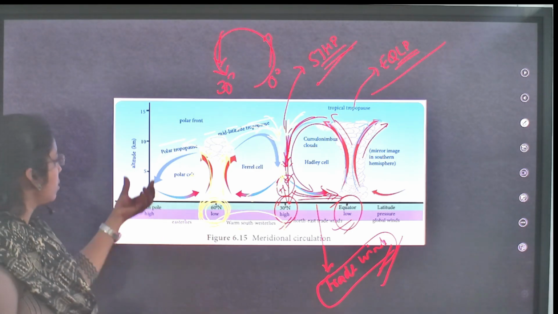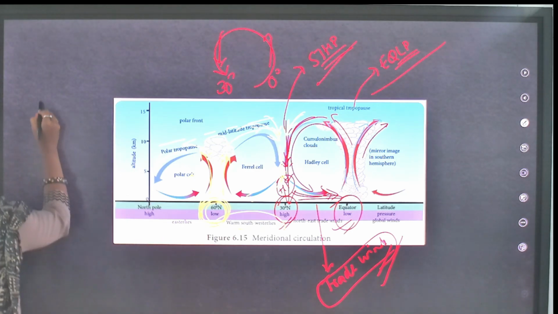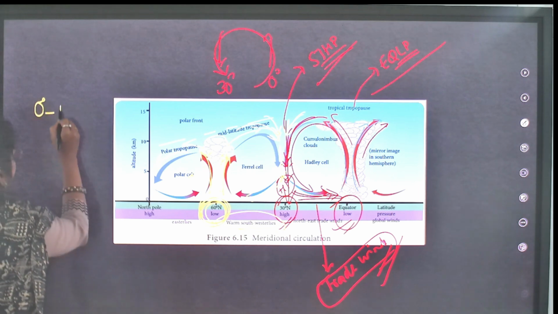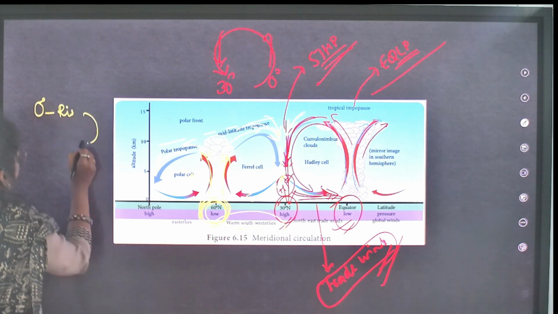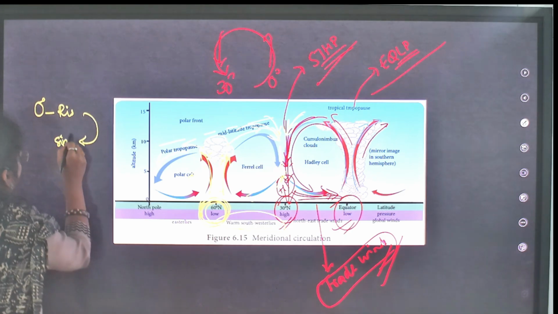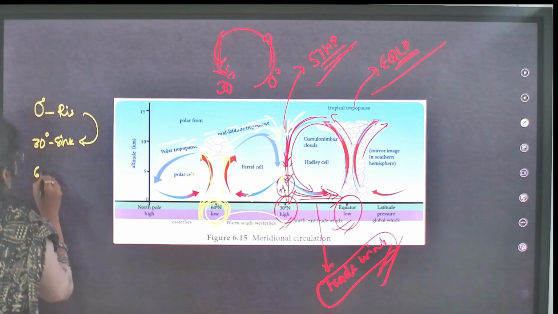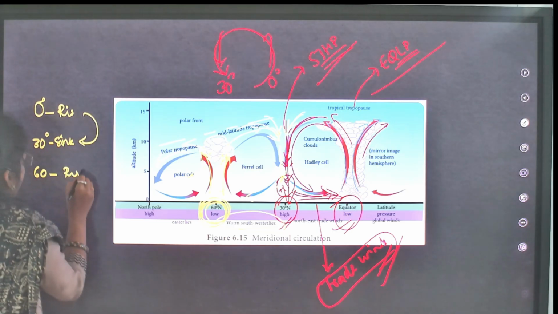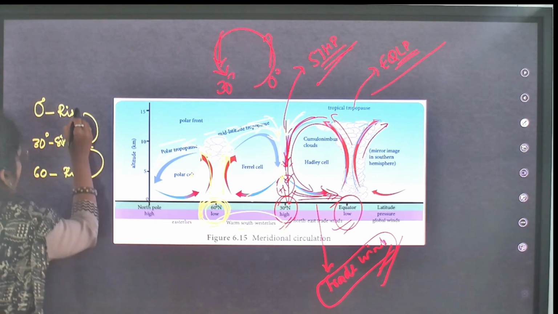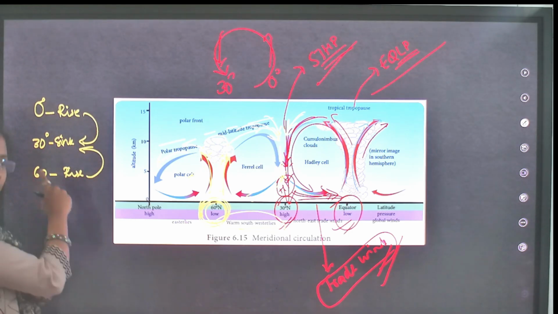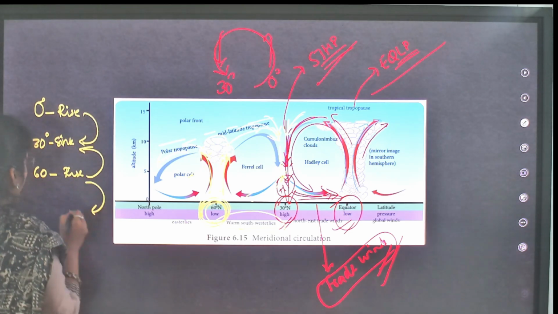Clear? First, what you have to remember? 0 degrees rising, and this rising sinks at 30 degrees. Now again at 60 degrees rise, and this rise you will see sinking at 30 degrees. And at 90 degrees also you will see sinking.